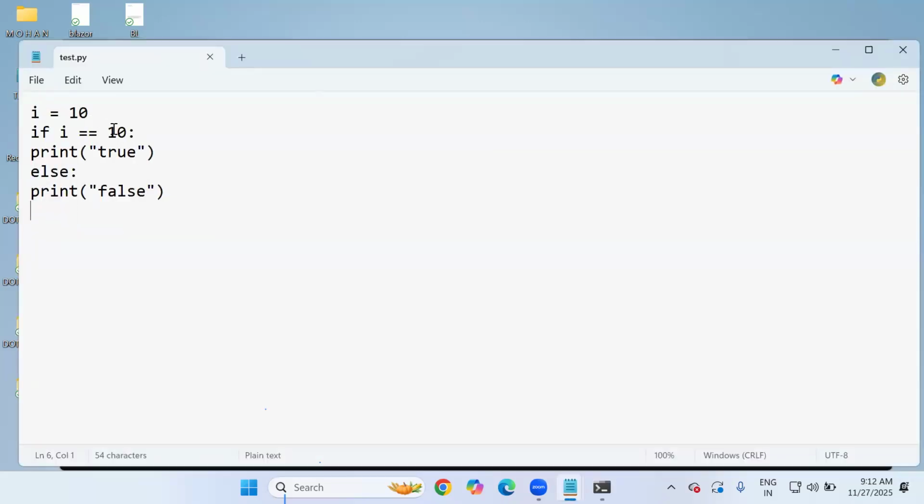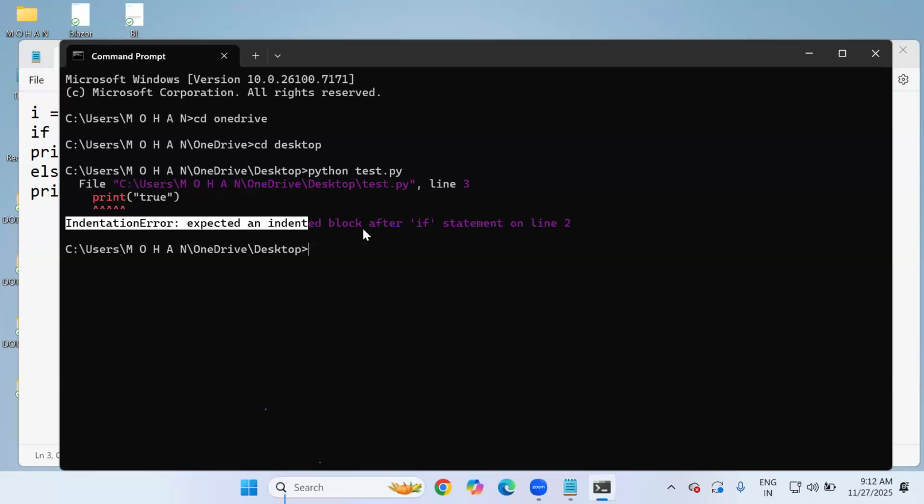But look, sir, we are expecting the result to be true, because based on this logic, I value 10, 10 is equal to 10. Matching is correct. Matching means I'm expecting true only. But here the result is actually an indentation error. Error is coming. So: indentation error, expected an indented block after if statement on line number 2.